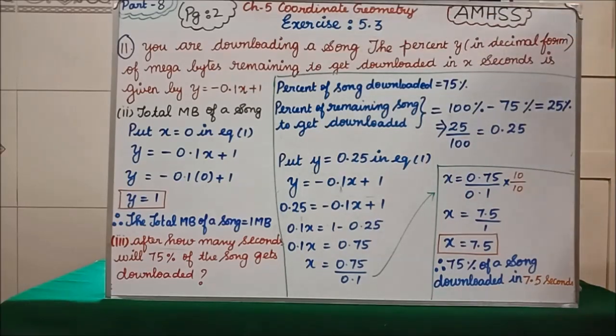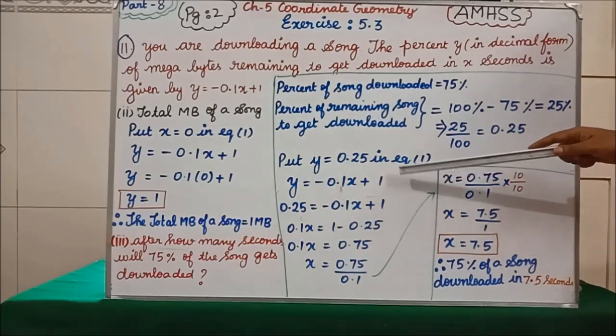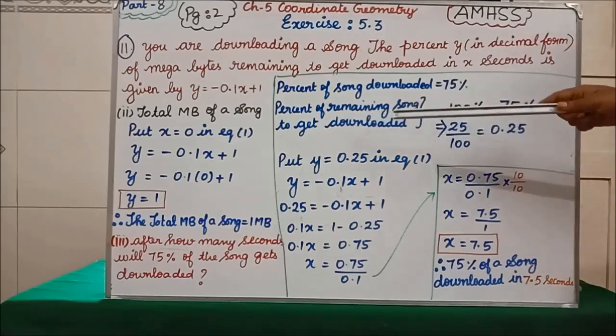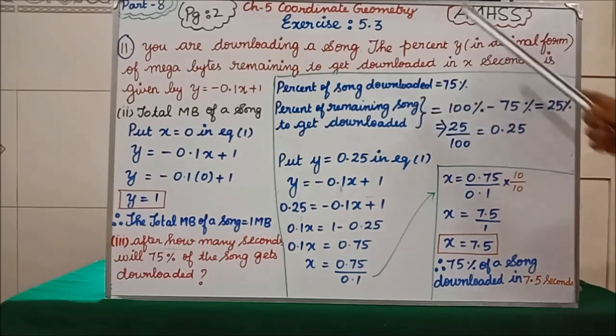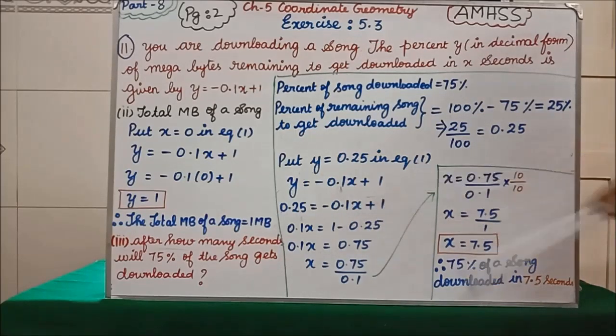What is our equation 1? y = -0.1x + 1 is our equation 1. The remaining song to be downloaded is y, so y = 0.25. You substitute in the place of y: 0.25 = -0.1x + 1.